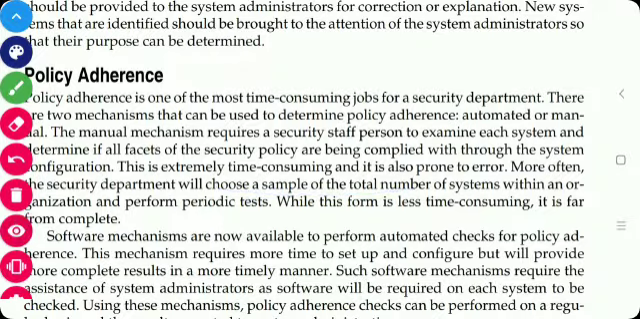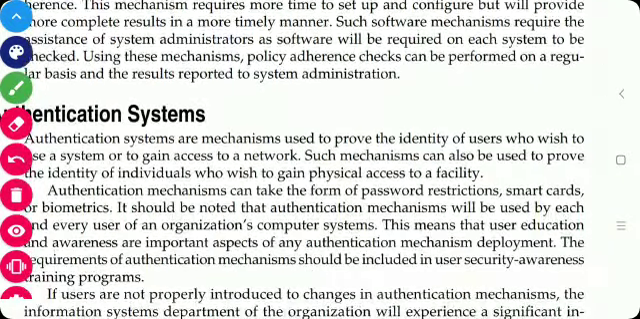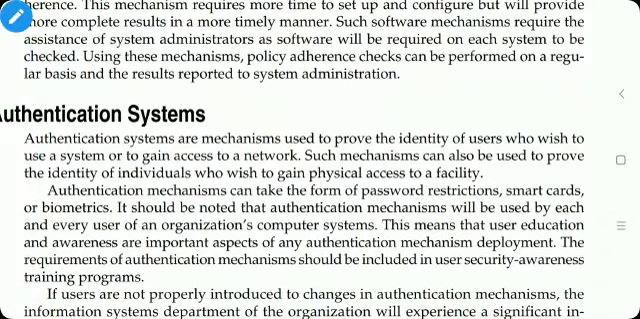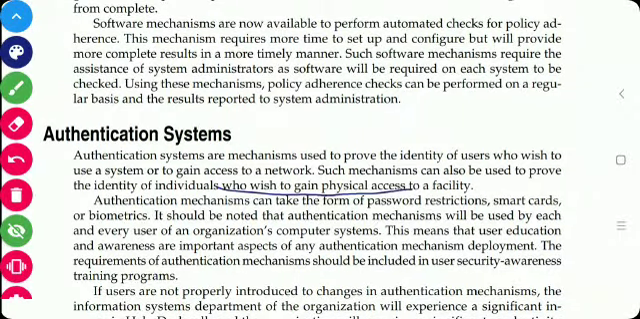And the second system is automated. In this, it requires more time to set up and configure, but it gives better results than the manual system. Then authentication system. As we know, if we want to log in to the system, or we want to use the internet, we have to authenticate that we are a valid user. There are various mechanisms used for authentication, like passwords, smart cards, and biometrics. In biometrics there may be face, fingerprints, iris. So any authentication mechanism is used for that purpose.